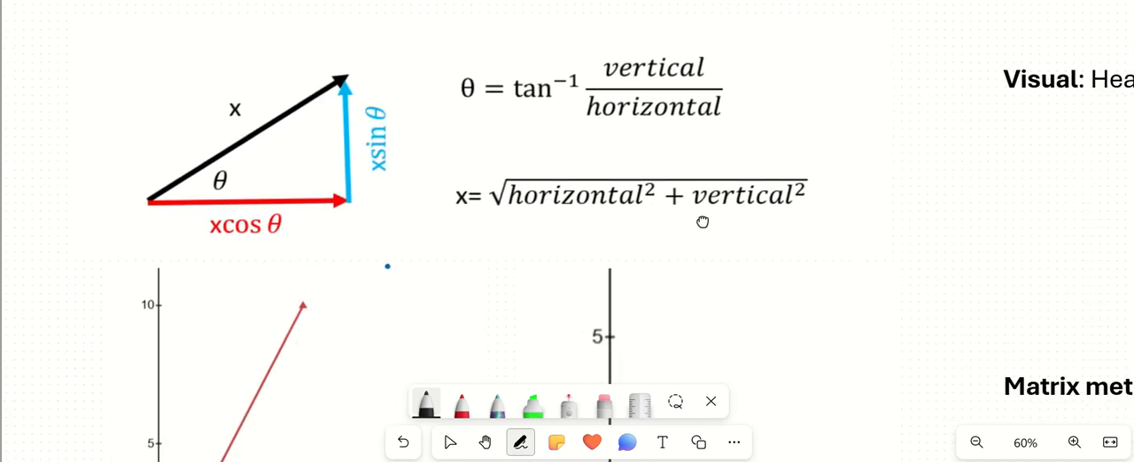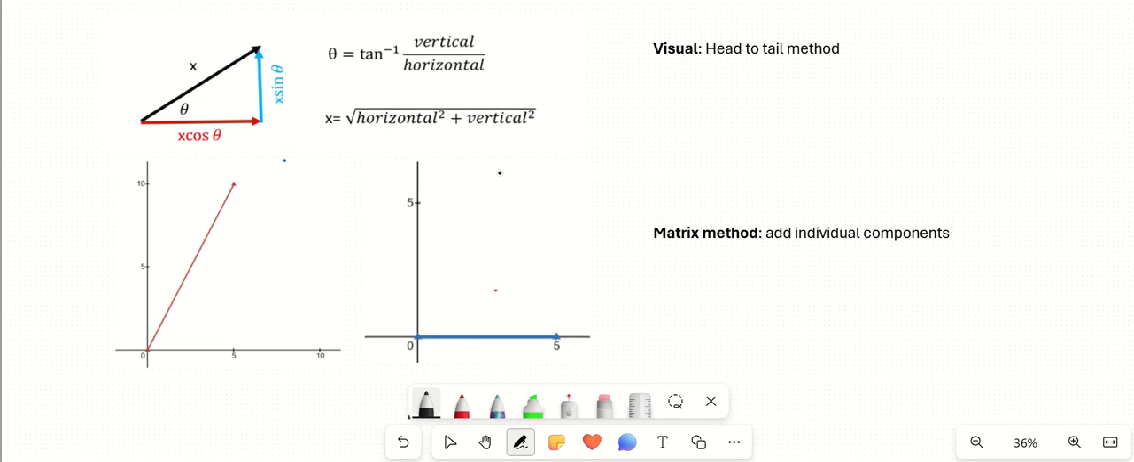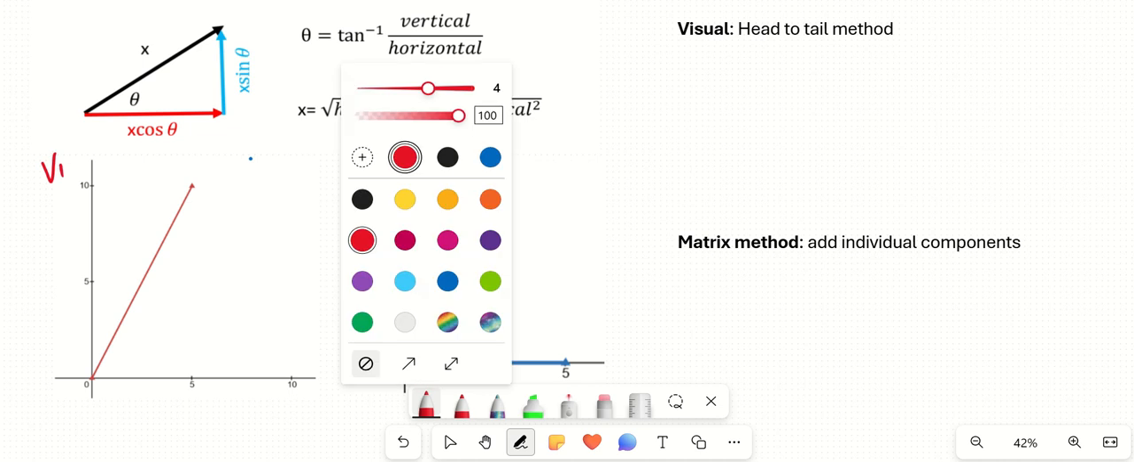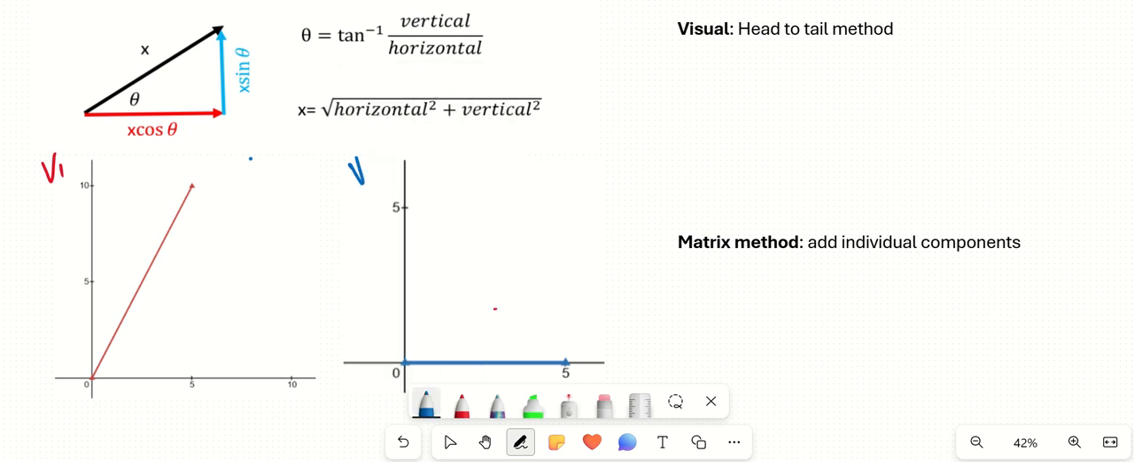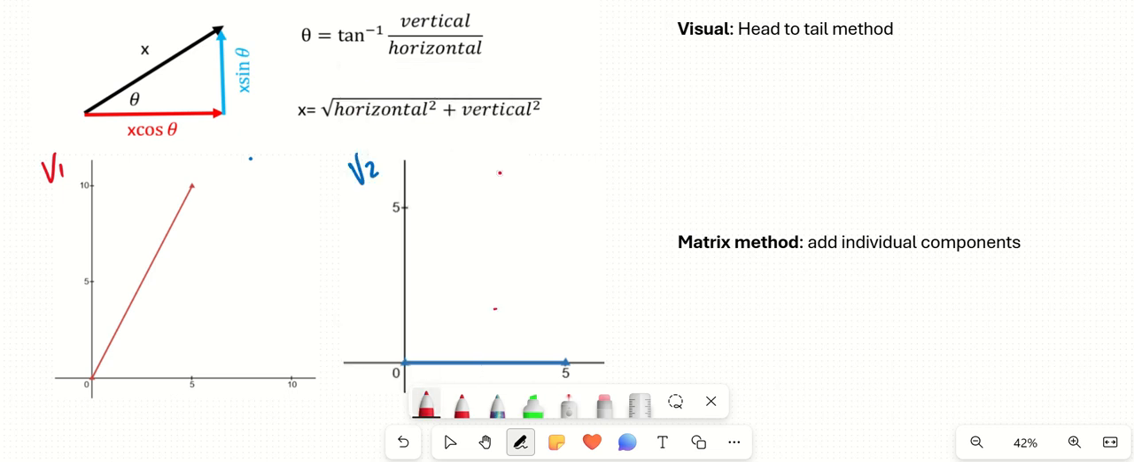Now what we want to do is add vectors. So here we have two vectors. Let's call the red one v1, and let's call the blue one v2. Running through this real quick, I can see that v1 has a horizontal component. How far is it in the horizontal direction? It goes over 5, and it goes up 10.